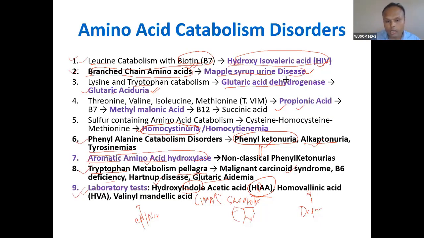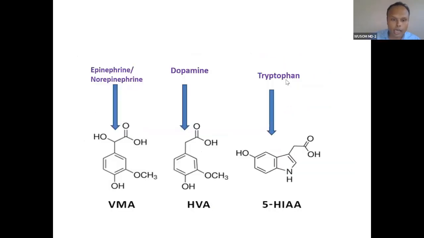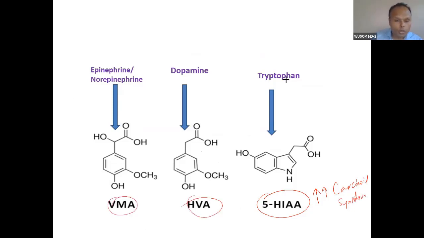Just remember, this hydroxyindole acetic acid is high in which condition? In carcinoid syndrome. This HVA and VMA, you know, pheochromocytoma, MEN2. Actually, MEN2 is also associated with this.